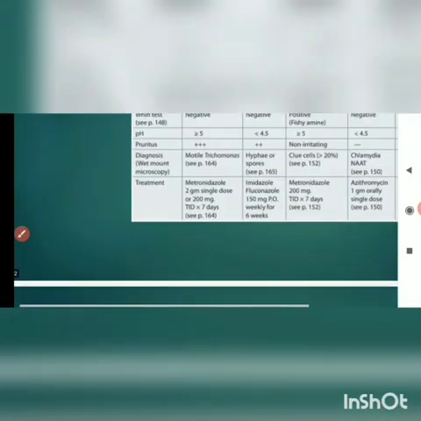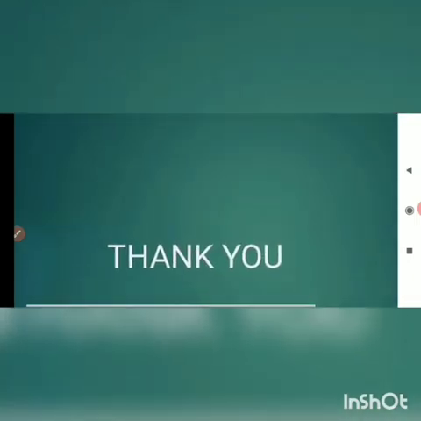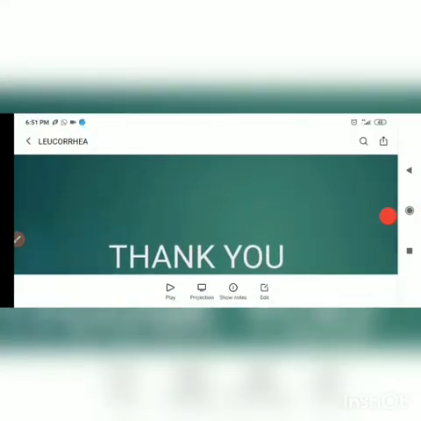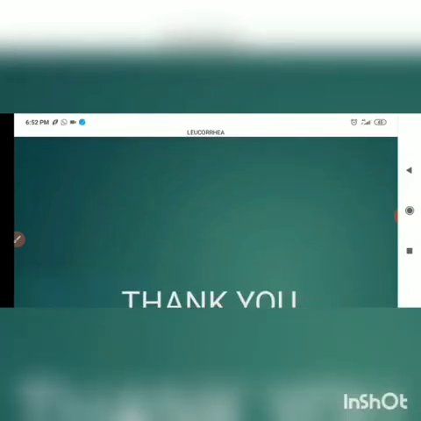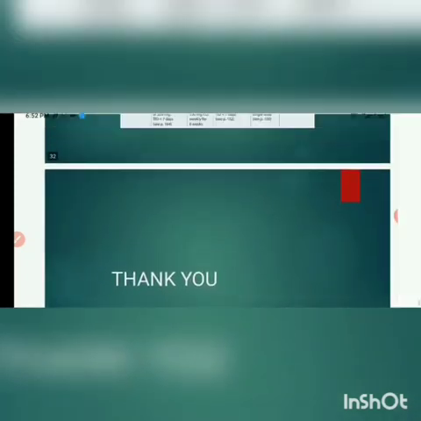So this is all. Any doubts, you can post it here. I'll be telling my MCQs. You just put it as your comments. First MCQ is, which of the following is multibacterial in origin? Option 1 is syphilis, option 2 is lymphogranuloma venereum, option 3 is bacterial vaginosis, and option 4 is herpes genitalis. Next is one broad question: write a short note on bacterial vaginosis. Do this assignment and just post it to me. Thank you.